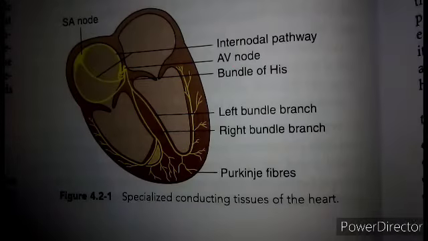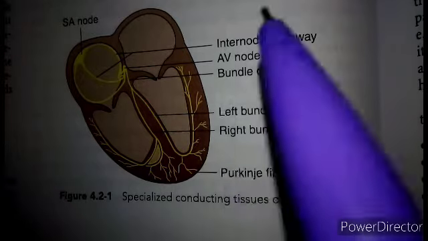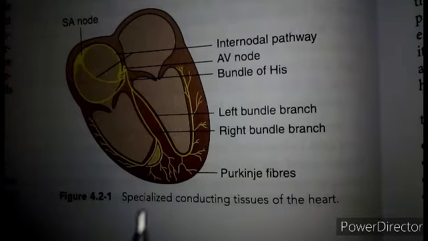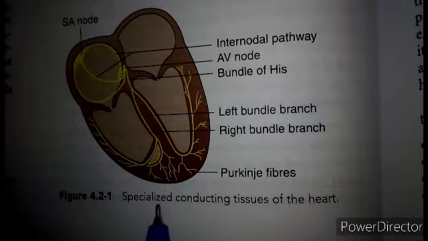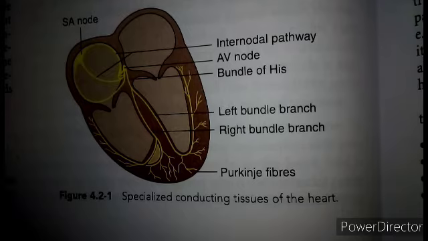Now, let's see the conduction system of the heart. The entire heart is made of cardiac muscles. During the pumping action of the heart, the heart muscles cause rhythmic contraction and relaxation of the heart chambers in a specific sequence. So the rhythmic and sequential functioning of the cardiac chambers is maintained by the specialized cardiac musculature called nodal tissues. There are four types of nodal tissues.